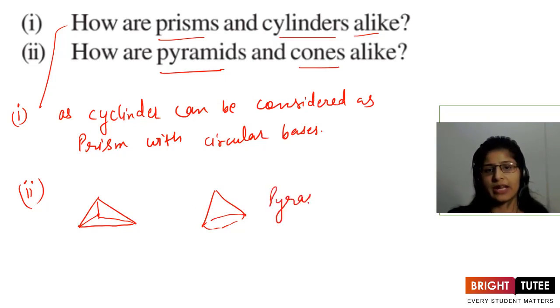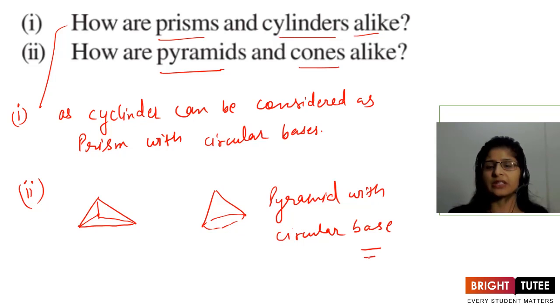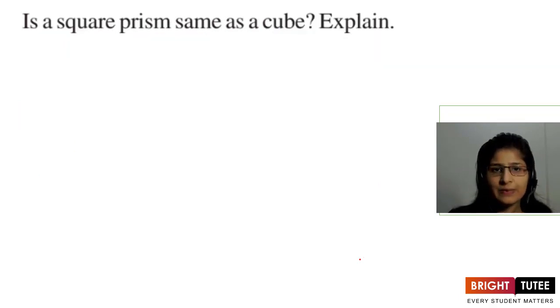So a cone can be called a pyramid with a circular base. This way we can compare them, they're alike. Okay, now moving on to the next part. Here they are asking, is a square prism same as a cube?